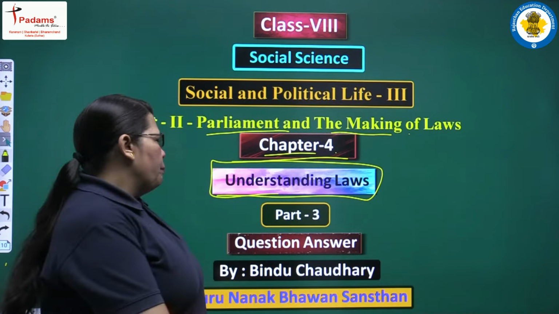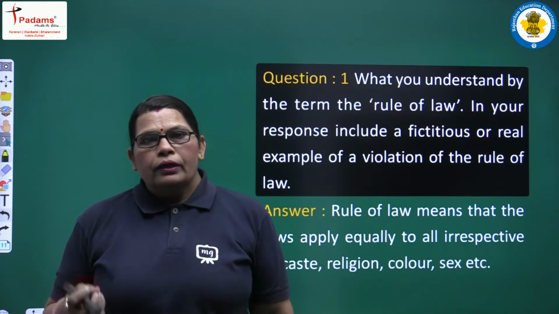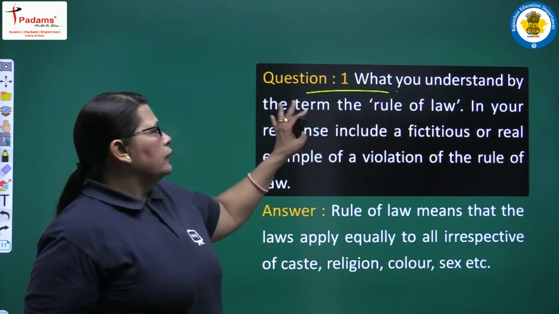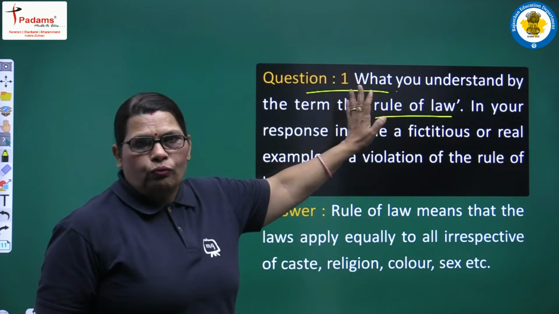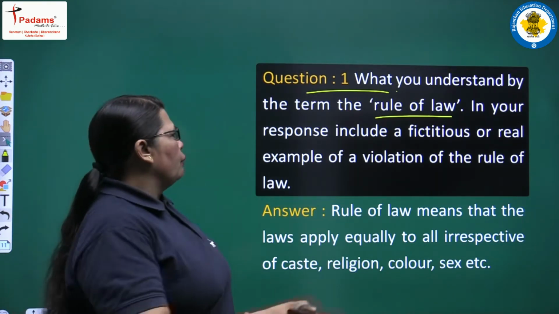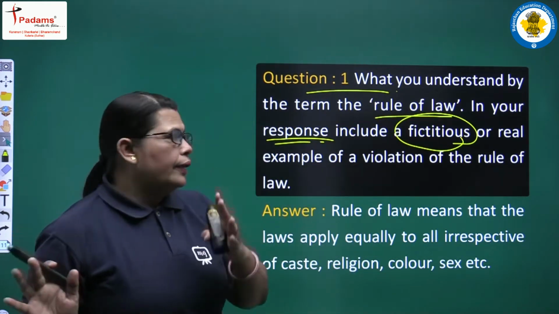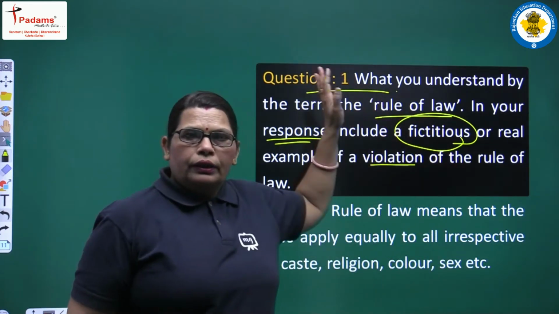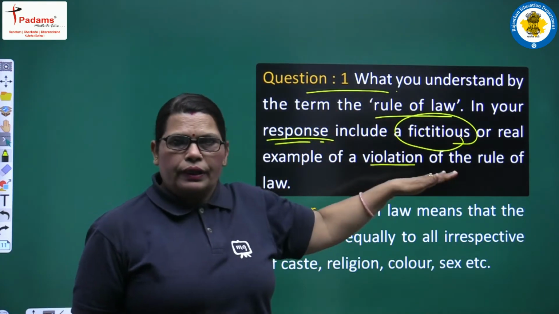Now today in our part 3 we will continue our question answer session. So ready with me? We are taking our first question here. What do you understand by the term the rule of law? Yes, we had already discussed the rule of law, so we will describe it here in our answer session. There is another part also in your response: include a fictitious, or maybe real, example of a violation of the rule of law. So one by one we will solve and answer these two parts.